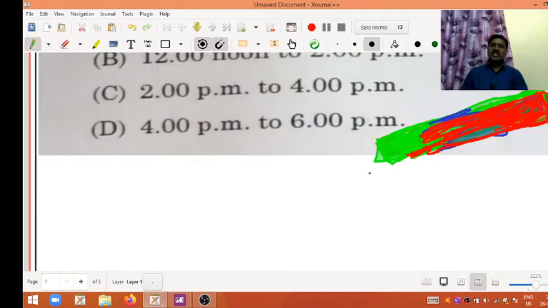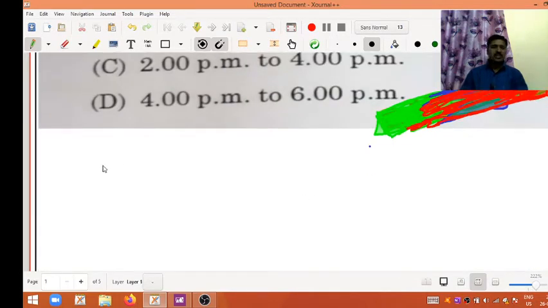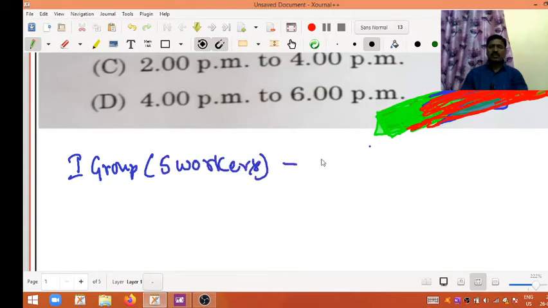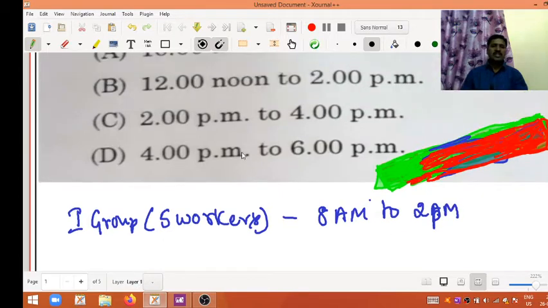So what is given, that first we have to write. There are 3 groups. The first group has 5 workers, and they work 8 a.m. to 2 p.m. This is the first group.